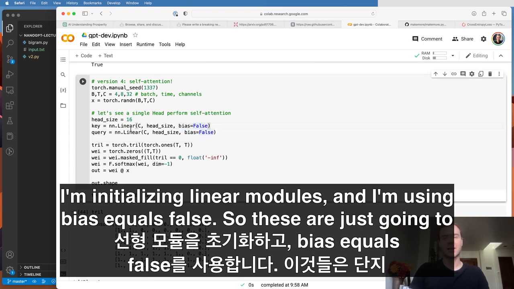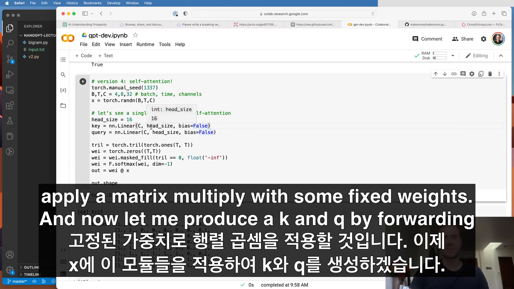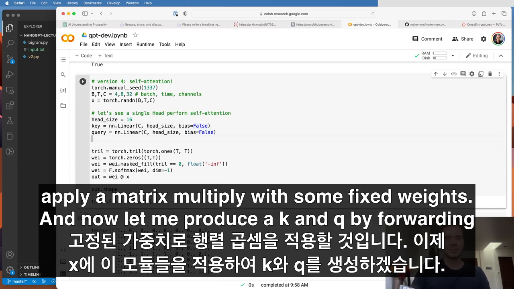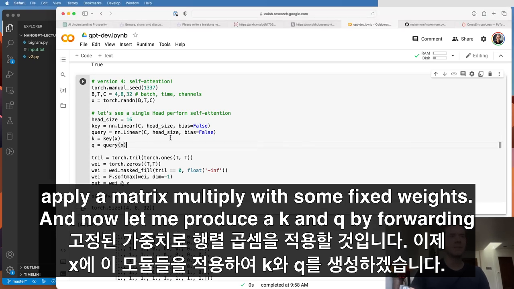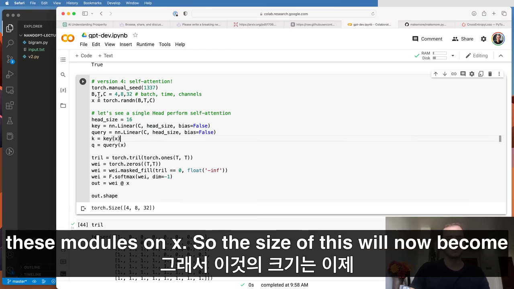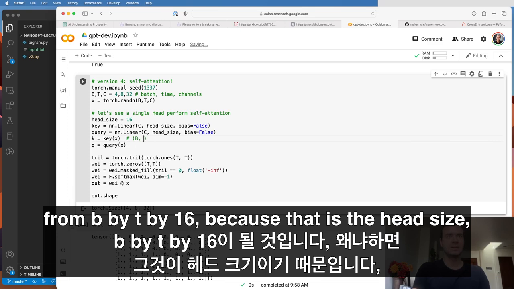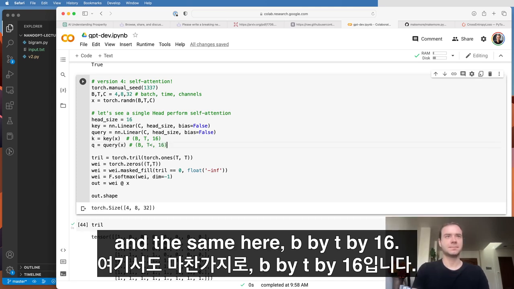So these are just going to apply a matrix multiply with some fixed weights. And now let me produce a k and q by forwarding these modules on x. So the size of this will now become B by T by 16, because that is the head size, and the same here, B by T by 16.